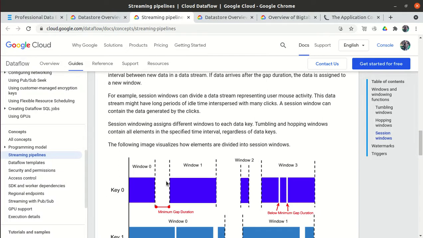Then for the next 1 hour he didn't perform any interaction with the e-commerce website, and there is no data. And then again for the next 1 hour he performs a transaction. So we will use the session window.